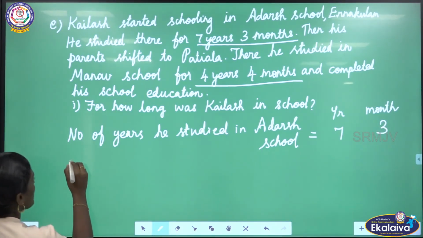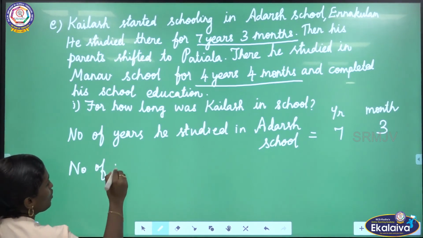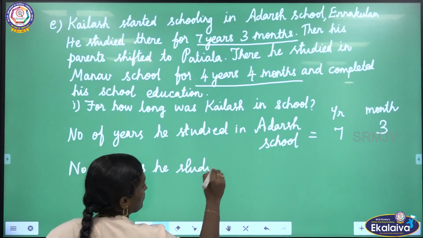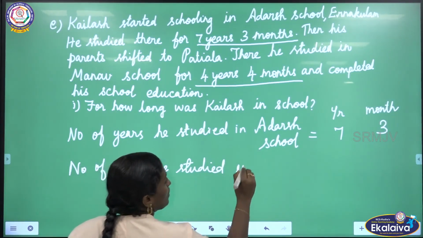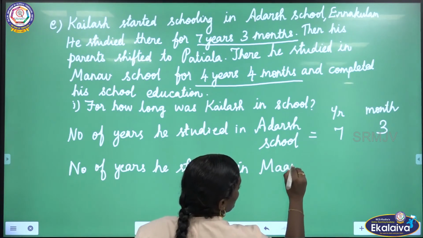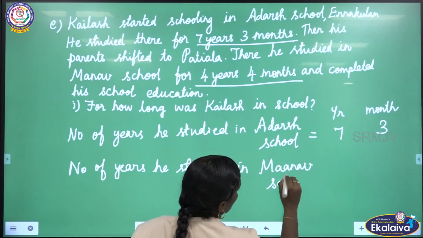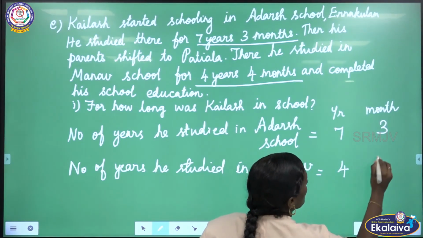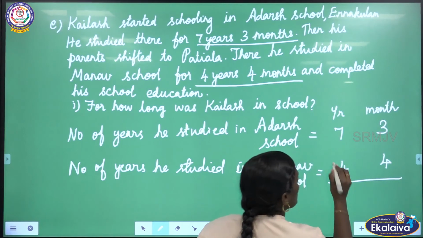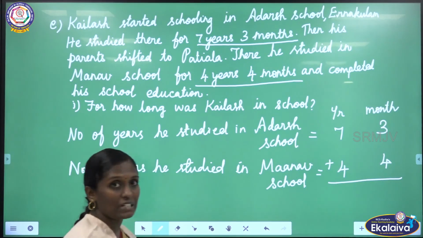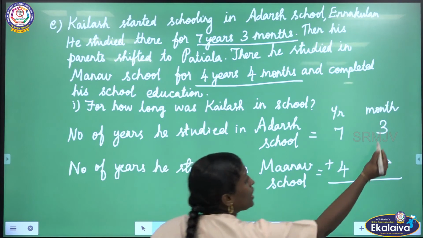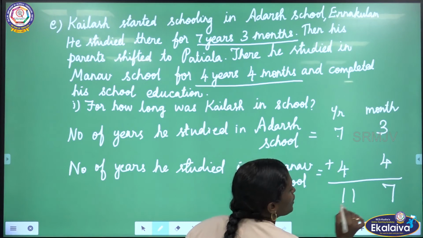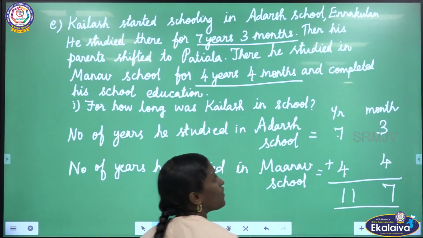Then number of years he studied in Manav school. That is 4 years 4 months. To find the total number of years he studied in school, we have to add these two. Here 3 plus 4, we will get 7. 7 plus 4, 11. So that is 11 years 7 months.